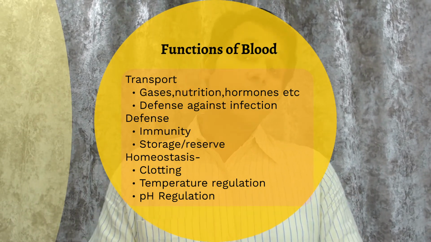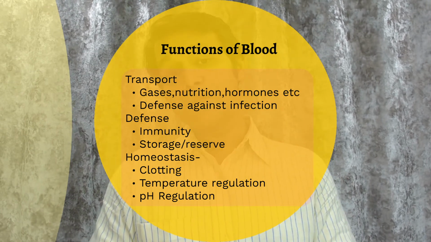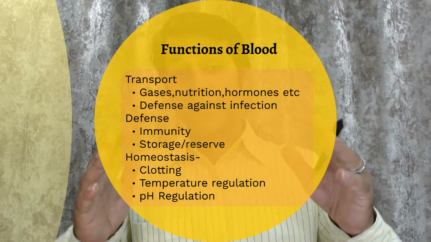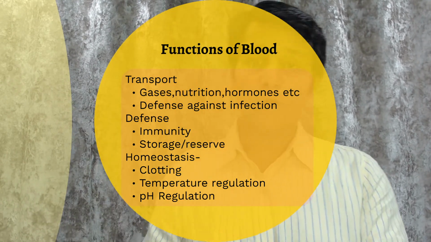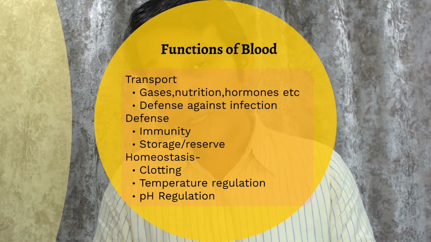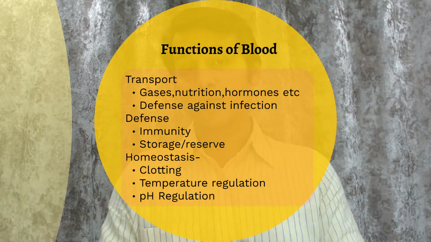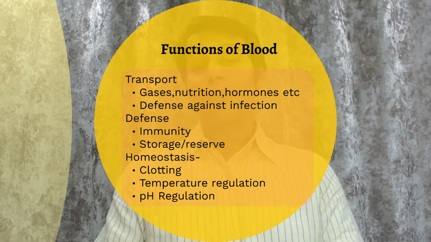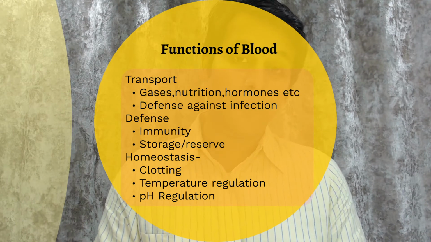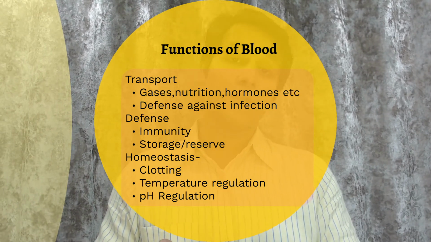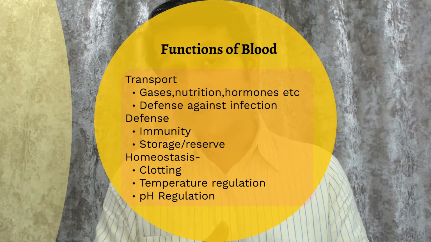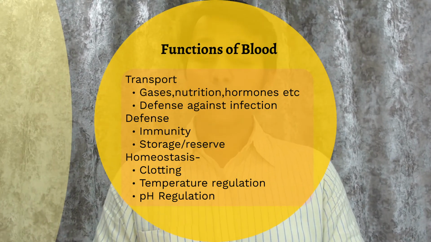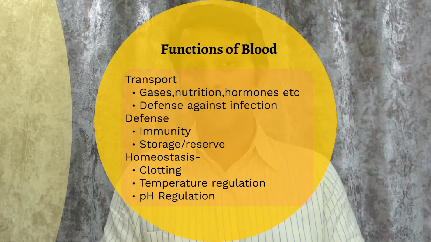The other thing with blood transport is the WBCs and immunoglobulins, which play a defense against infection. The blood also plays a very significant role in the defense mechanism of the body, because it consists of immunoglobulins and antibodies, which are the major source of defense against any foreign invasion to your body. Blood also acts as a storage or reservoir for water, and as a reservoir for proteins and nutrition. It also acts as a reservoir for many hormones, because there are many hormones which are stored in the blood for their long-term effects.